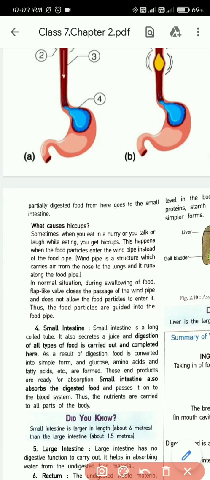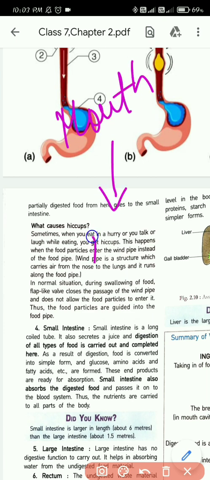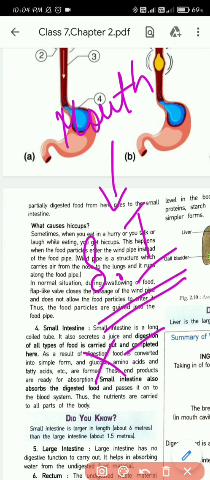Okay, next, what was the next organ? That was the small intestine. So what is the small intestine? It is a long coiled tube. It also secretes a juice, and digestion of all types of food is carried out and completed here. So the journey of digestion started from the mouth, and the small intestine is the last stoppage for digestion. Here the process of digestion will end.